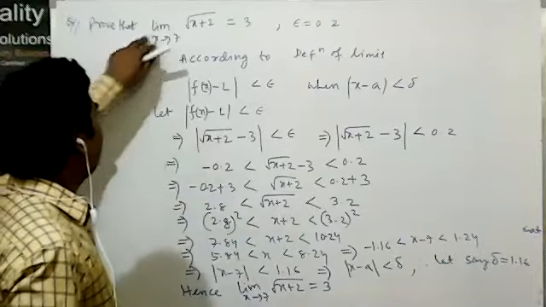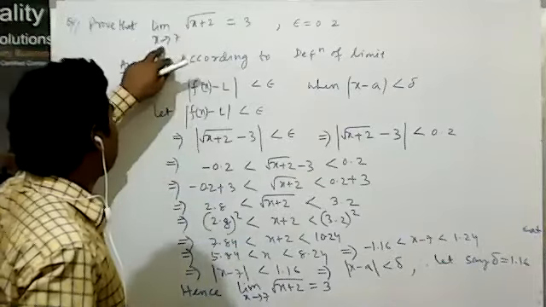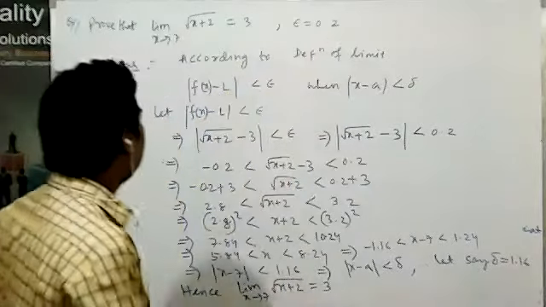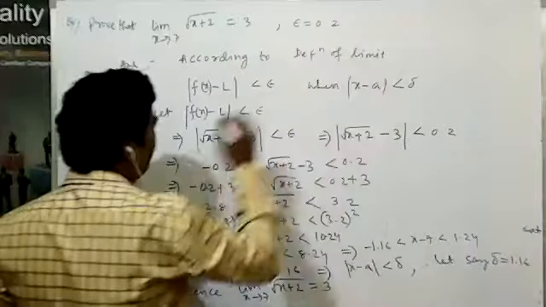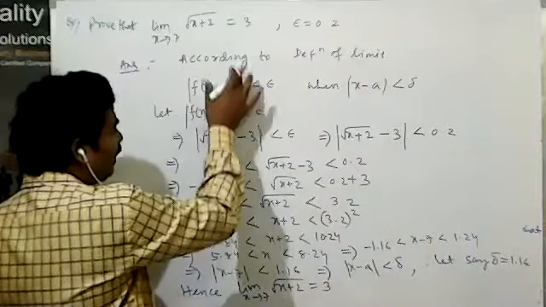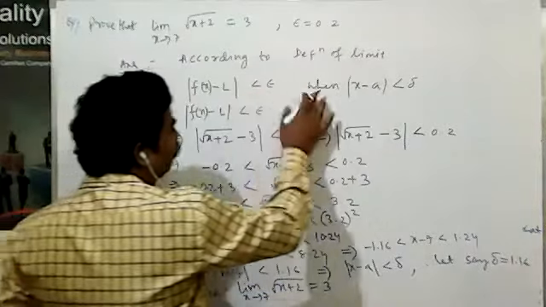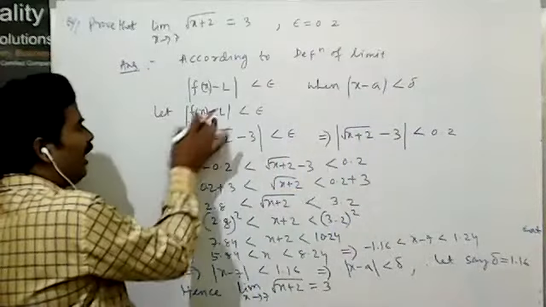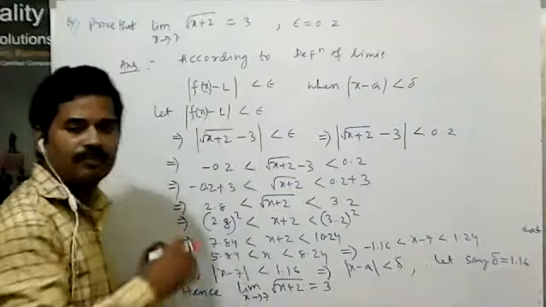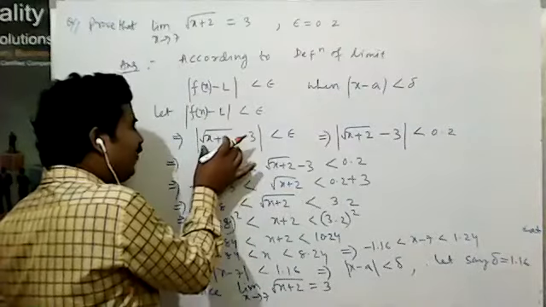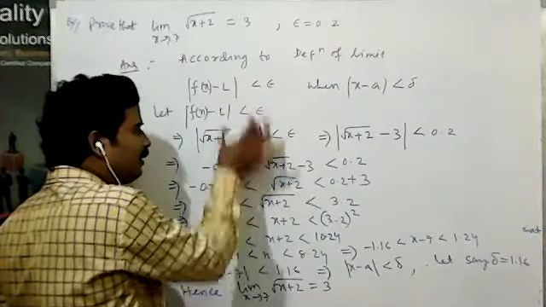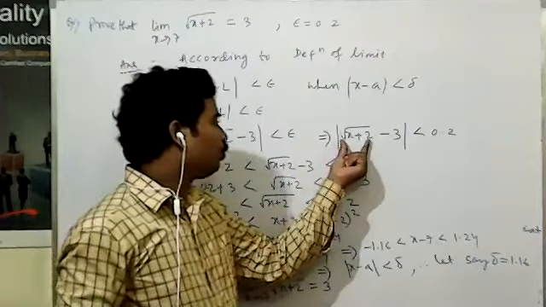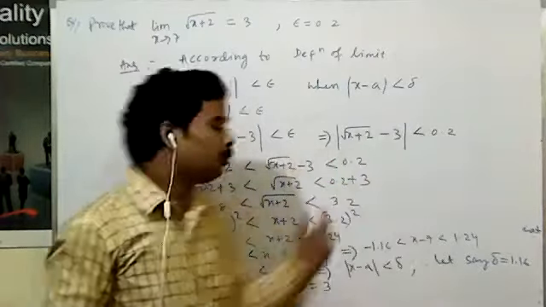Prove that limit of √(x + 2) as x tends to 7 is equal to 3 when epsilon is equal to 0.2. According to the definition of limit, |f(x) − L| < epsilon when |x − a| < delta. Let us first take |f(x) − L| < epsilon. That is, the value of f(x), |√(x + 2) − 3| < epsilon. That implies |√(x + 2) − 3| < 0.2.